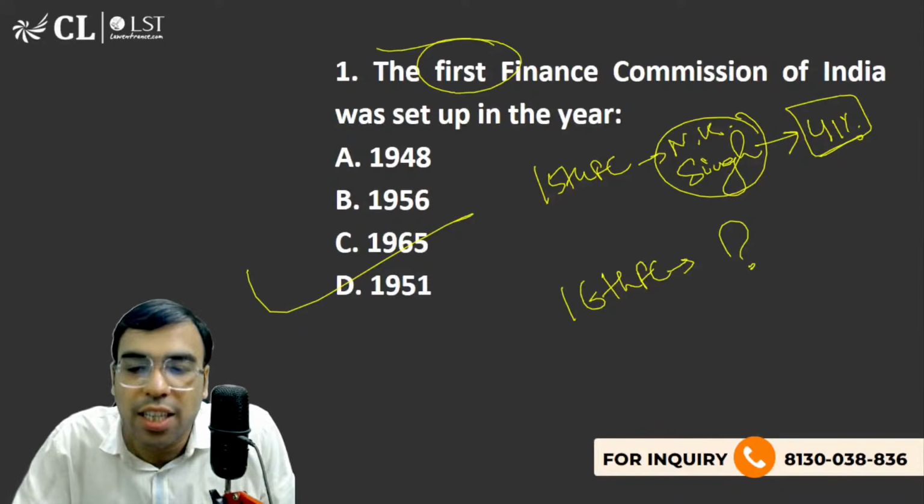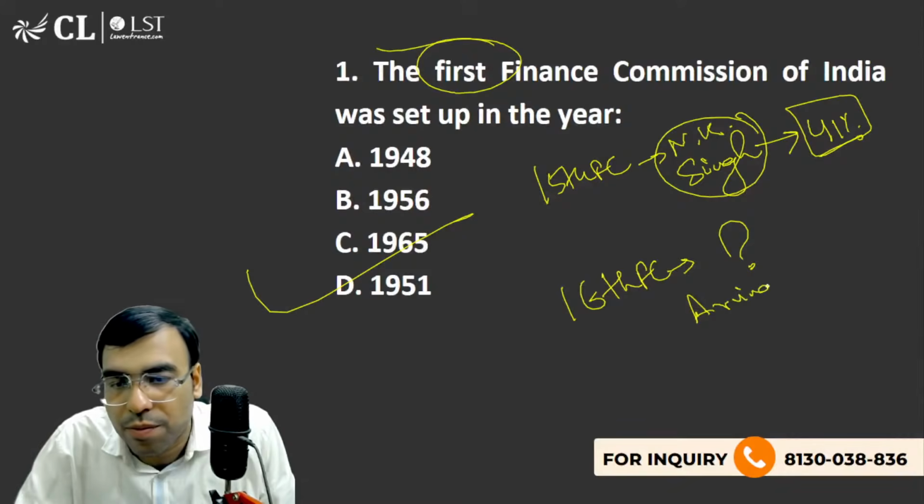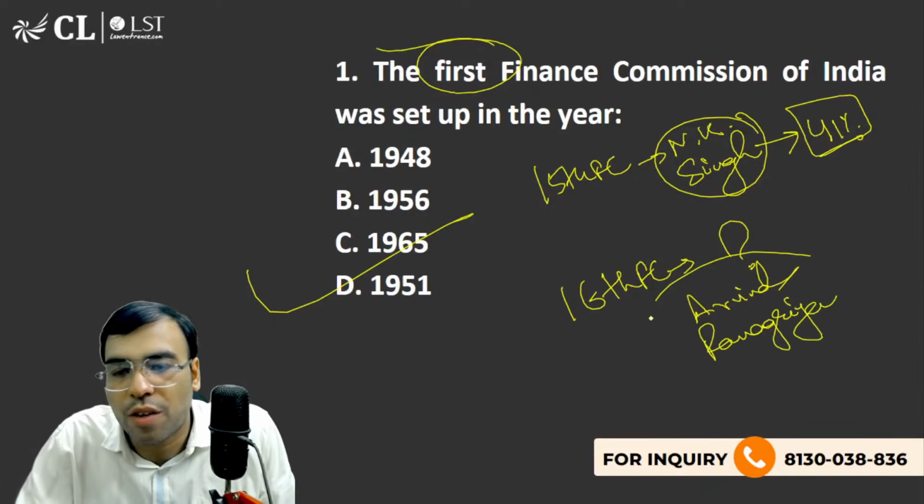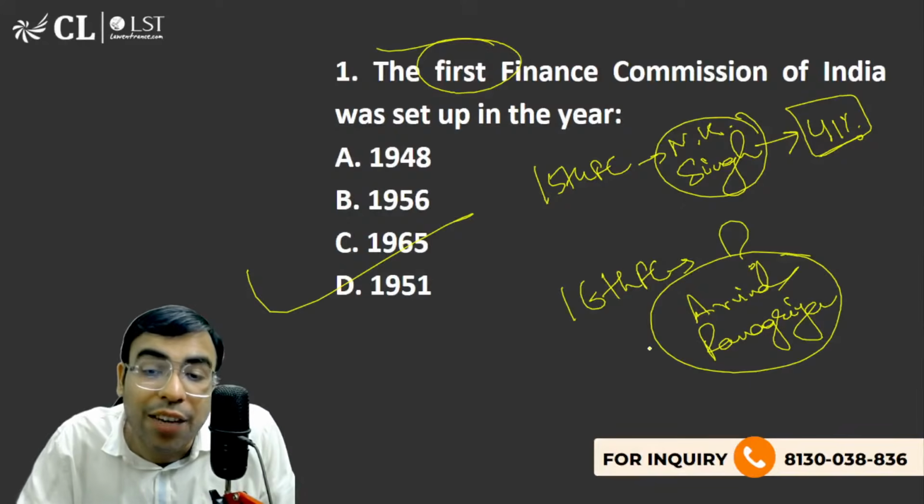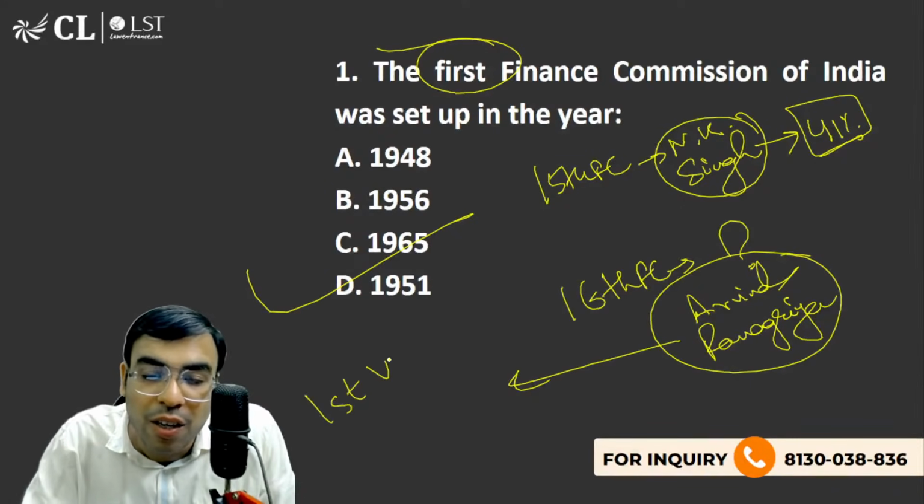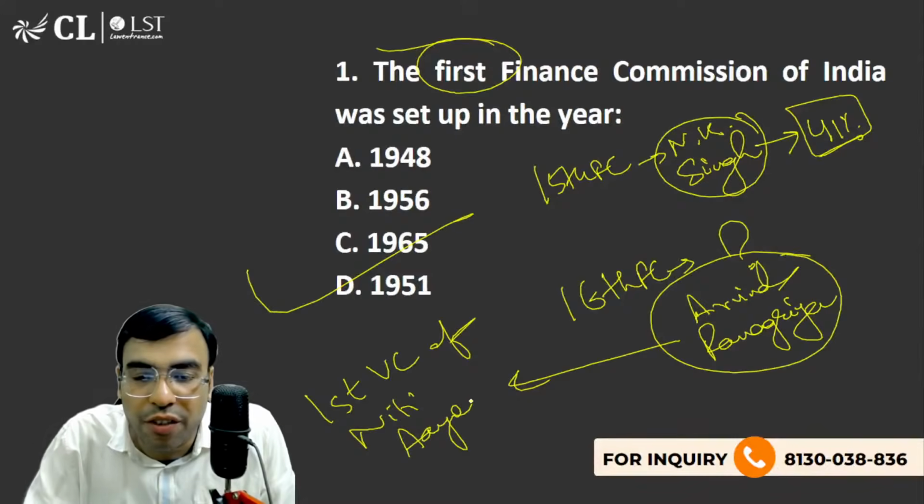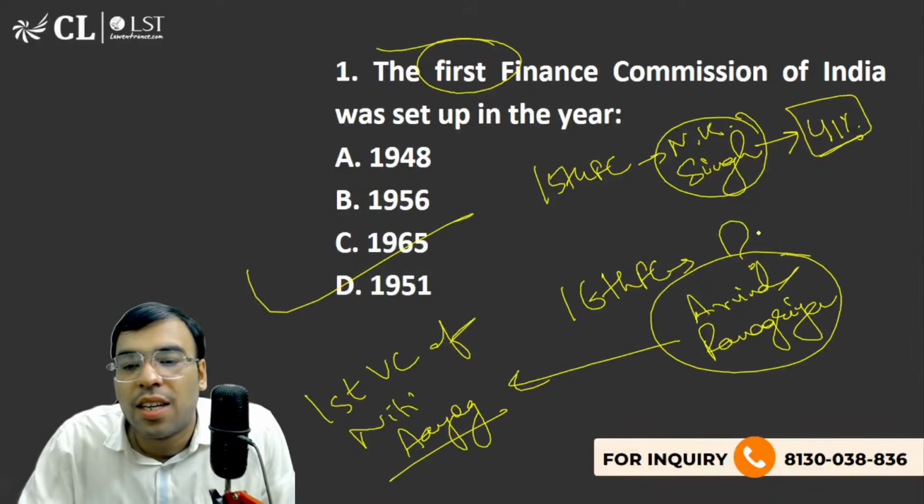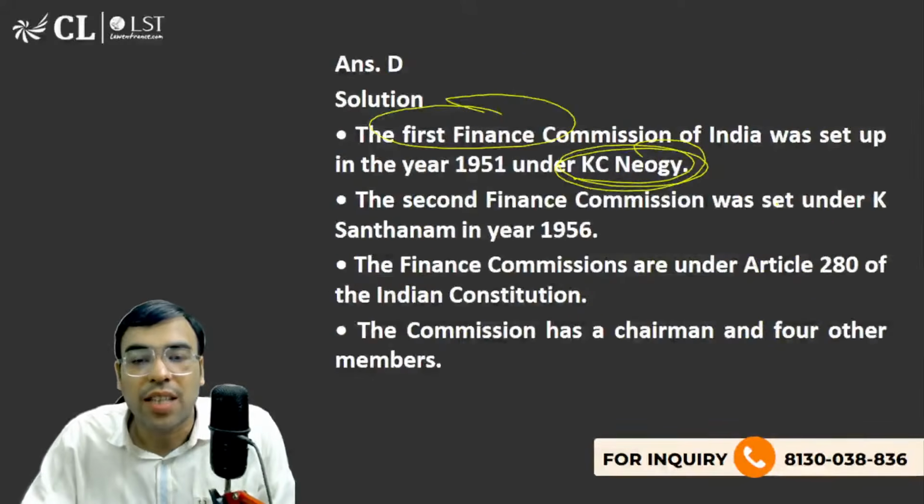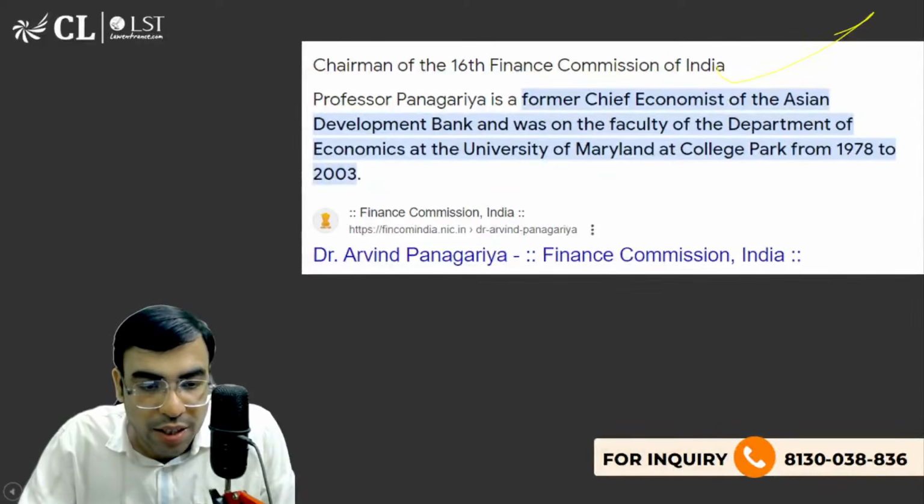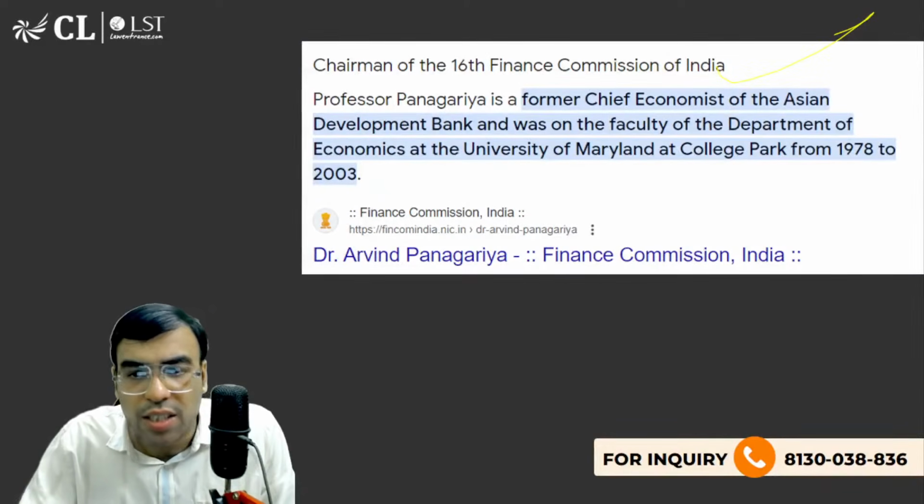So the right answer is Mr. Arvind Panagaria. He was actually the first vice chairman of Niti Aayog when Niti Aayog was established on 1st January 2015. Okay. So now Mr. Arvind Panagaria is the 16th Finance Commission chairman. That is what you should be knowing about him. And I think he is the chancellor of Nalanda University also.